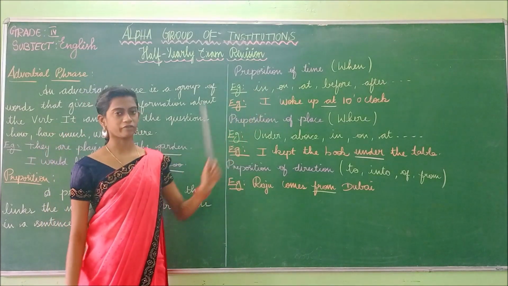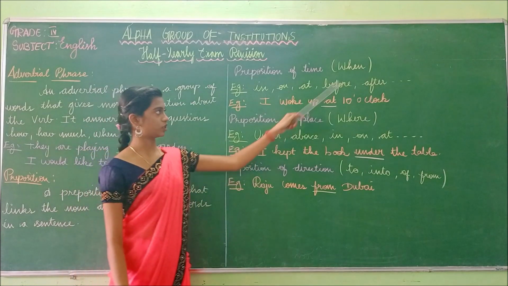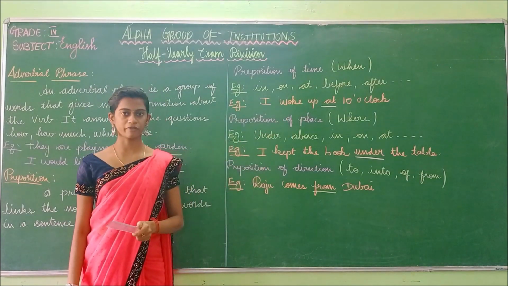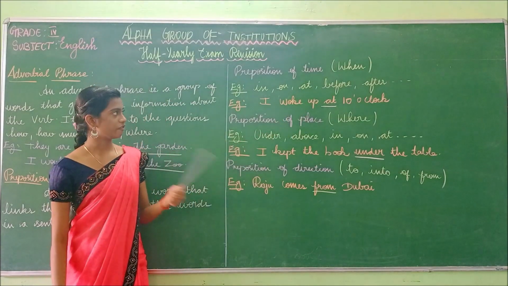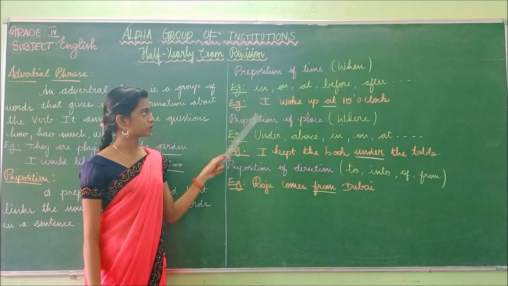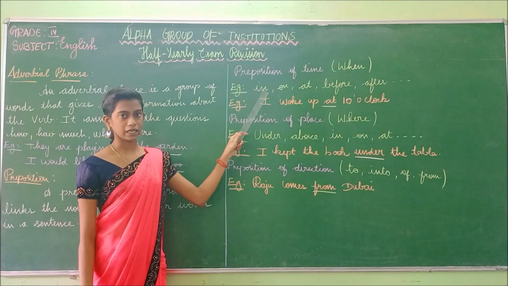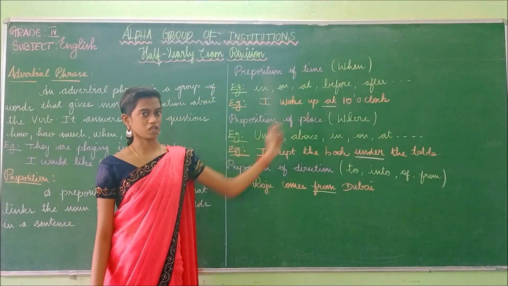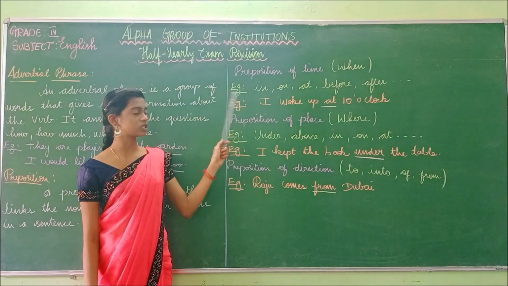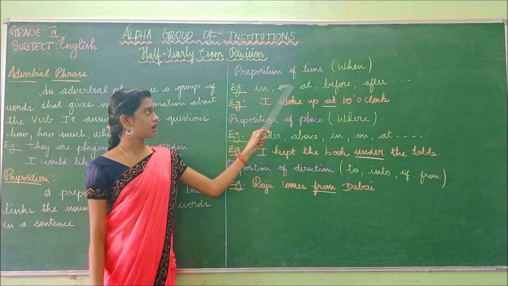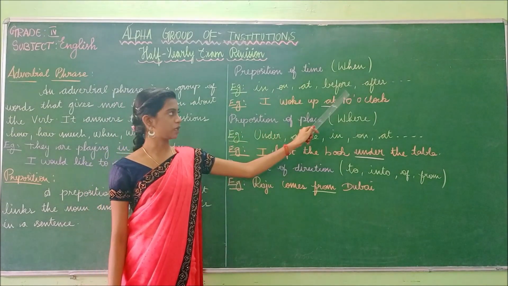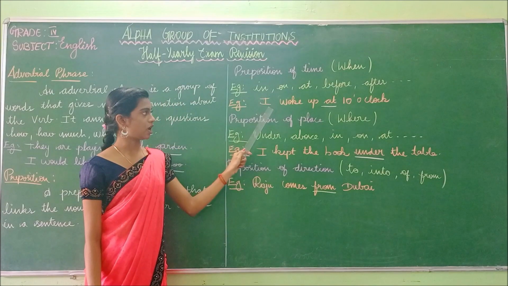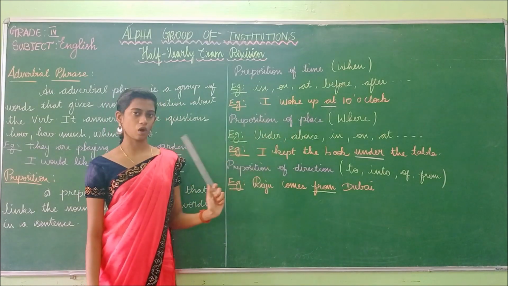The preposition of time answers the question when. The examples of preposition of time are in, on, at, before, after. Example: I woke up at 10 o'clock.